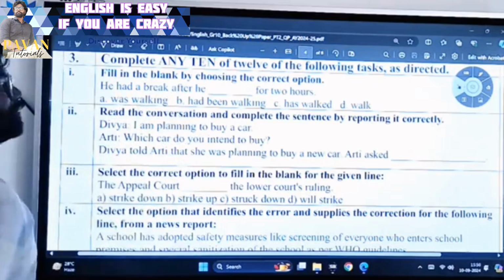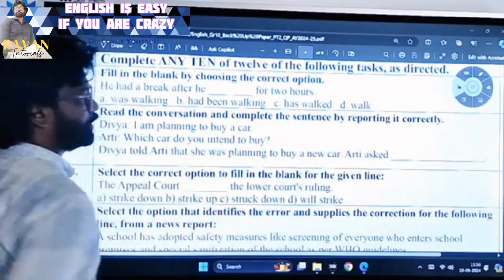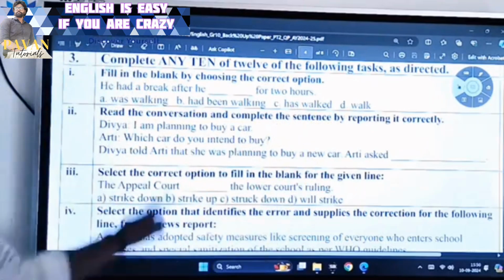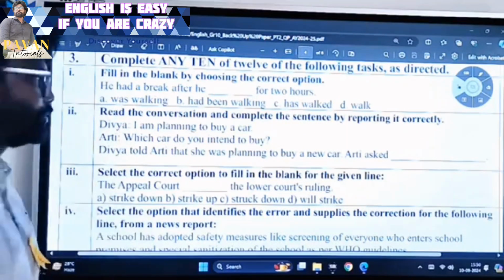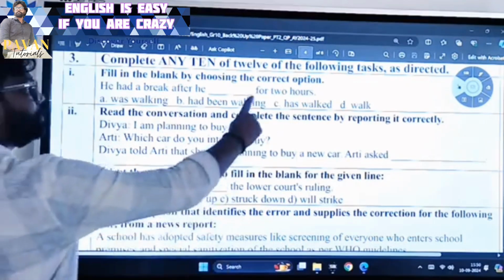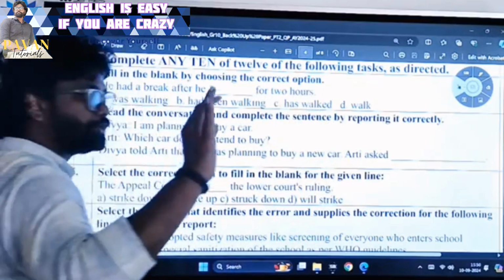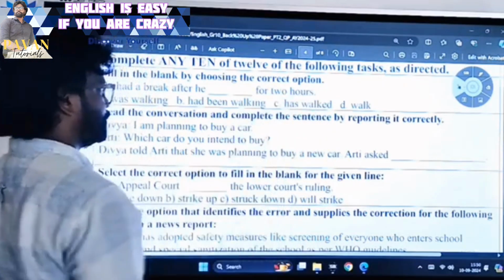He had a break after he dashed for 2 hours. Now, was walking, had been walking, has walked, walk. These are the 4 options. In these 4 options, what is the right option? Had been walking is the right option. Why? Because 2 hours is a lengthy duration. 2 hours is not the short duration. 2 hours is a lengthy duration.